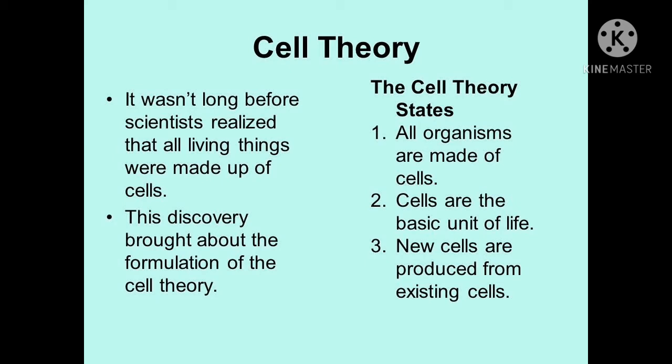So some postulates are there. First, all living organisms are made up of cells. Every living organism is made up of cells. Secondly, cells are the basic unit of life. Third, new cells are produced from pre-existing cells. Cell is the structural and functional unit of life, that is, all vital functions of an organism occur within the cells only.